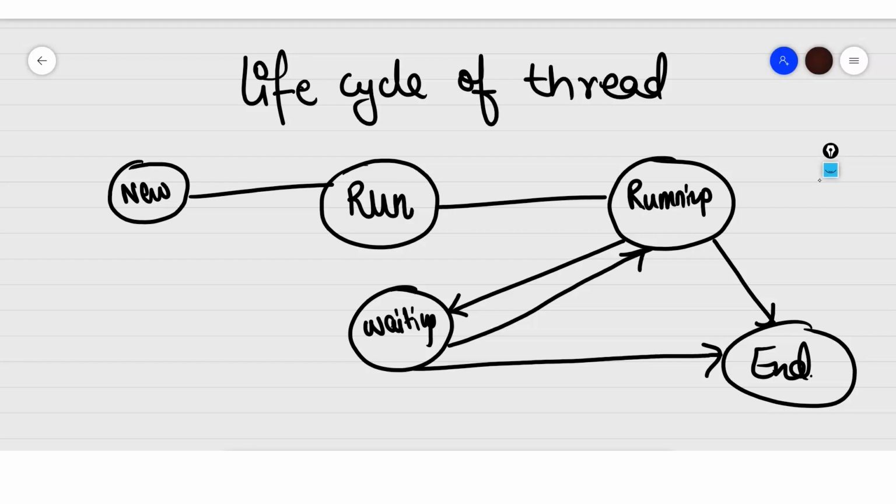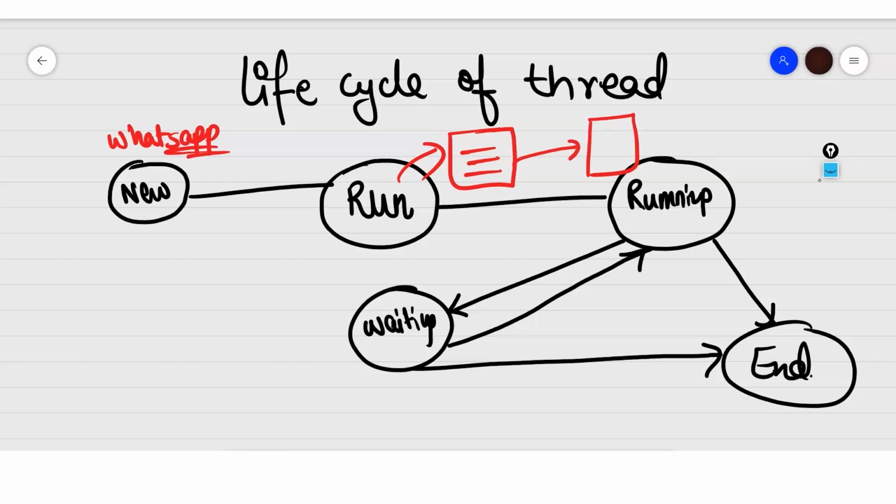For example, let's say I opened my WhatsApp, so my thread has been created. After opening my WhatsApp, my start screen came out, so this means my thread has started. After my WhatsApp has started, I opened a chat and started messaging. I gave my own messages, but I am waiting for my friend to reply. So I am waiting. But my friend didn't reply, so I just closed my WhatsApp. So my thread ended.